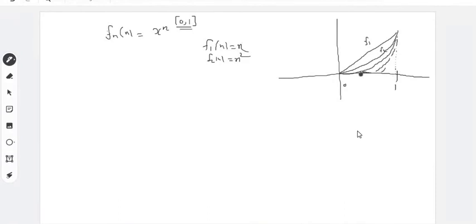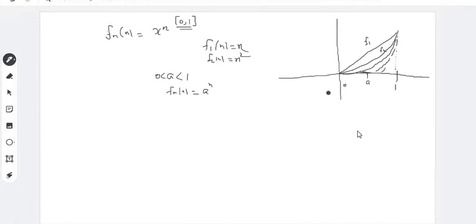So it seems that as you increase n, in fact, if you fix any A, where A lies between 0 and 1, then Fn(A) is equal to A to the power n. And you know, when A lies between 0 and 1 and n tends to infinity, this converges to 0.